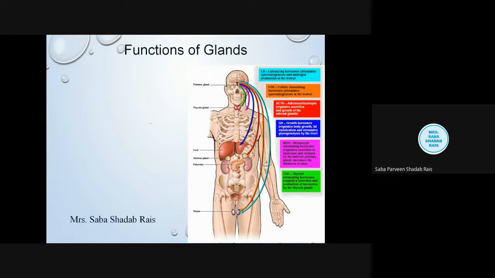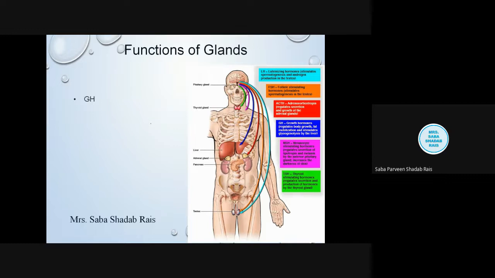So the first hormone produced is the growth hormone, also called STH, somatotrophic hormone, or the growth hormone. The name itself is telling us that it has a role in the growth of an individual. Now growth hormone has two types of effect: direct effect and indirect effect. We will discuss all these hormones in detail in the next lecture.